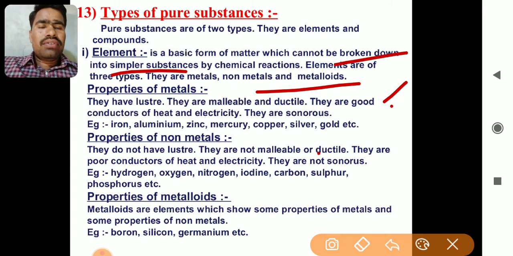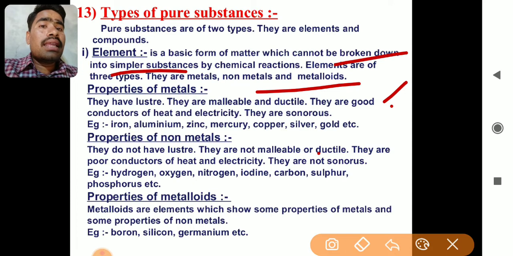For example, the temple's bell creates a ringing sound, that is called sonorous. The production of sound by a bell is due to this sonorous property. That's why metals are used in making things like bells.